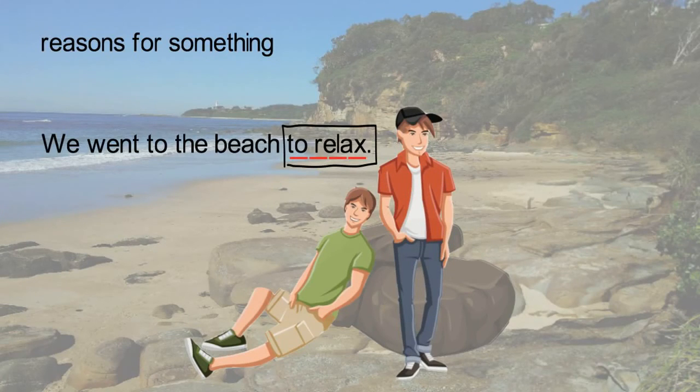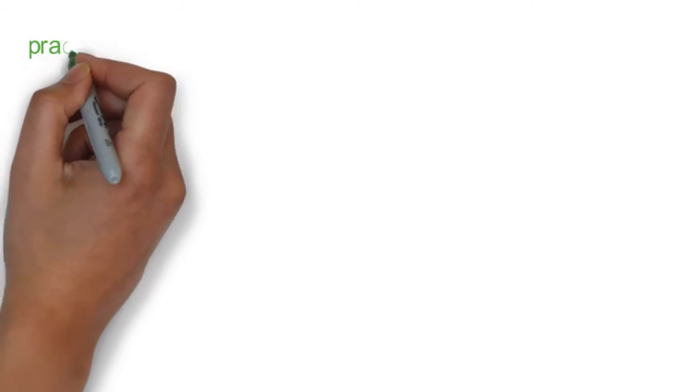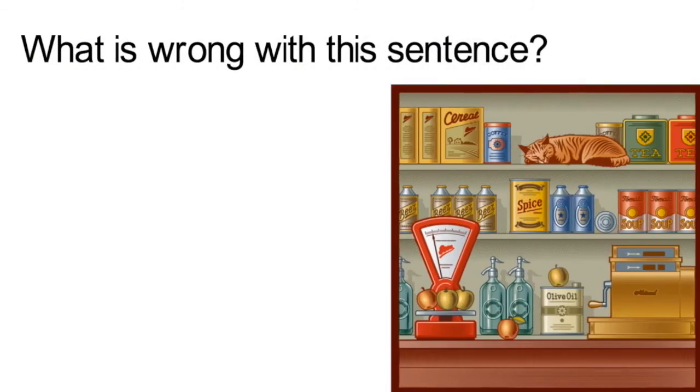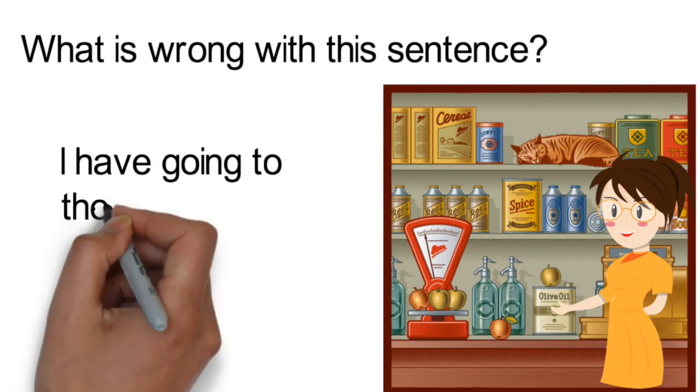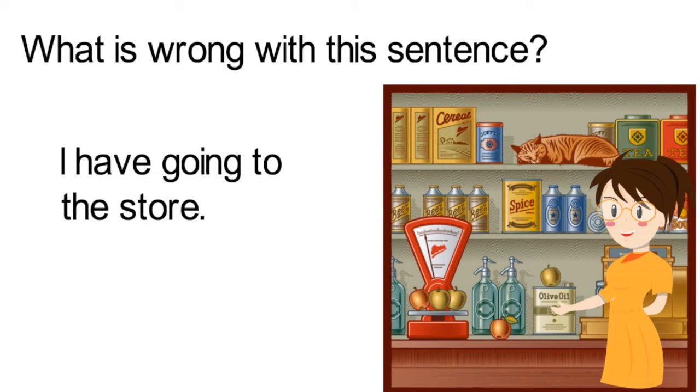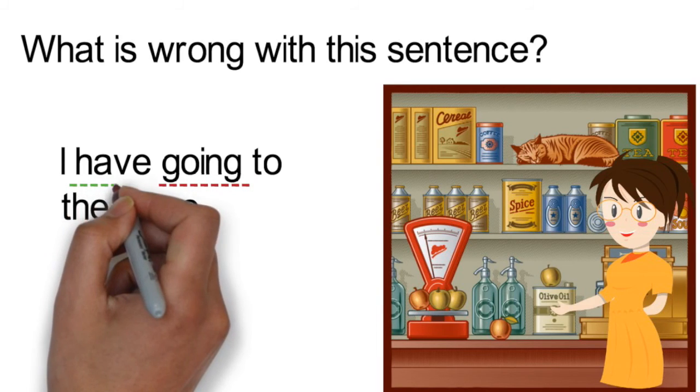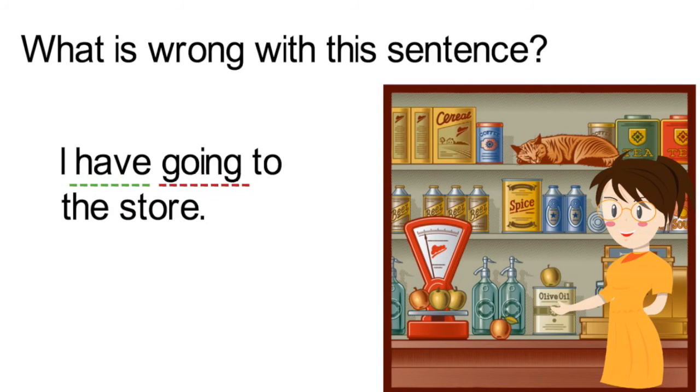Let's practice using gerunds and infinitives in some sentences. You will need your note-taking sheet and a pen. What is wrong with this sentence? I have going to the store. In this sentence, there is a gerund. The gerund is going. The verb is have. The sentence should read, I have to go to the store. The verb have is usually followed by an infinitive, not a gerund.